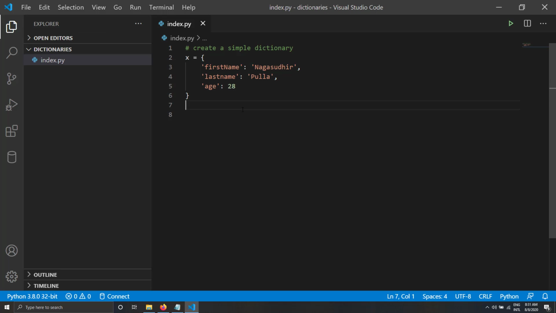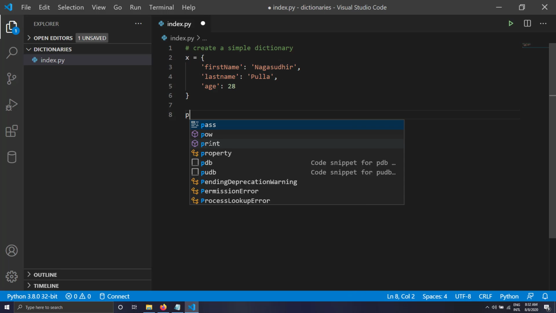Okay, we have just created a simple dictionary here. So just as I said, a dictionary is just a set of key value pairs. Here you can see I have a key called first name and its value is Nagasudhir. I have a key called last name and its value is Pulla. I have a key called age and its value is 28. So all this set of key value pairs are encapsulated as a dictionary in a variable X.